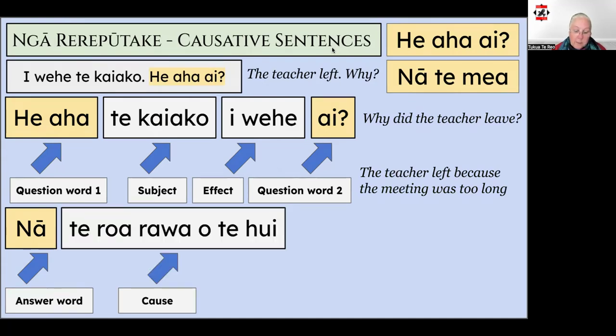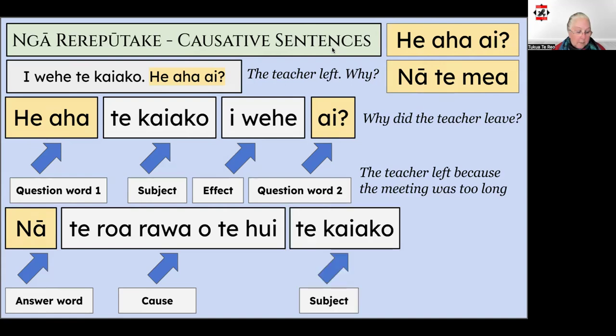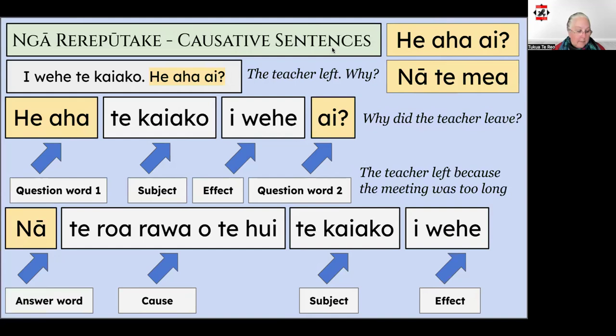Nā te roa rawa o te hui, which is the cause. Next we have the subject, which is te kaiako, and then the effect comes at the end, followed by I. The kupu I in this sentence is used to indicate the cause of what's happened. Nā te roa rawa o te hui, te kaiako I wehe ai.